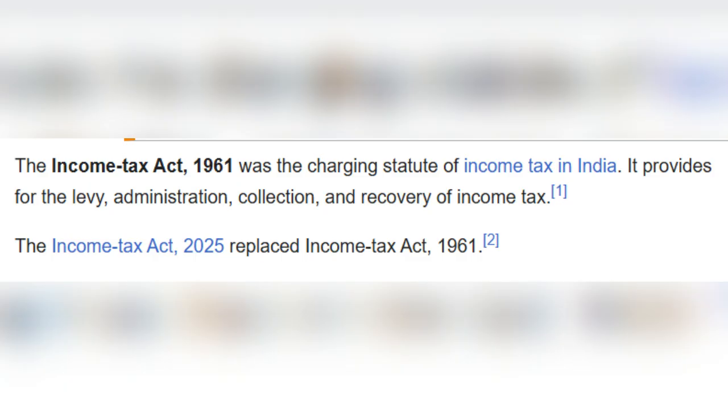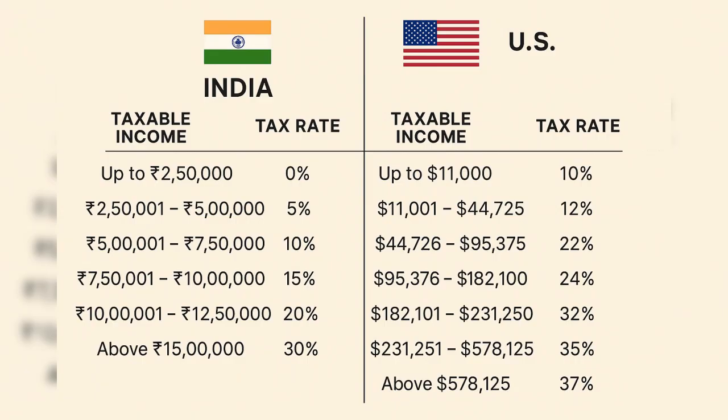So you must be wondering how come TDS is applicable to India when that happened in the US. Well, India has the Income Tax Act 1961, implemented in the year 1961. Prior to that, there was no personal income tax. So again, India copied democracy from the US. India copied TDS, income tax. Most of the things are from the US.